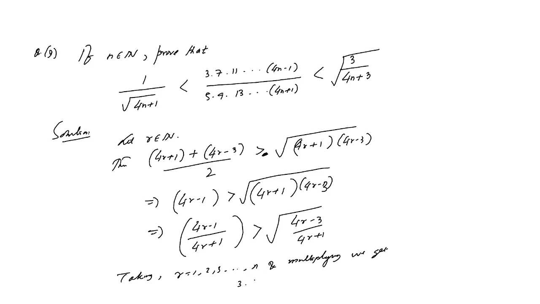What will we get? 3 by 5 multiplied by 7 by 9, 11 by 13 up to 4n minus 1 by 4n plus 1. That value will be strictly greater than 1 by root under 4n plus 1. So this is single star.